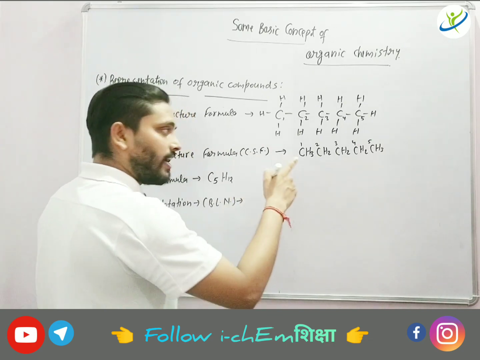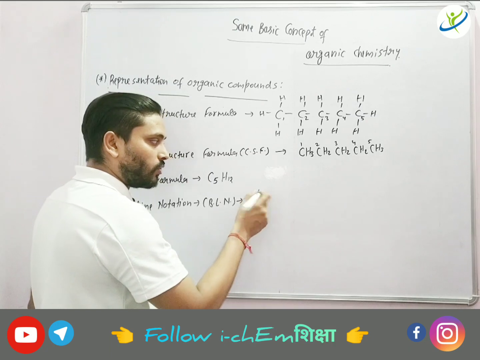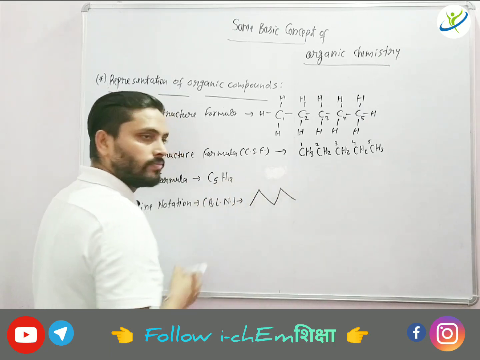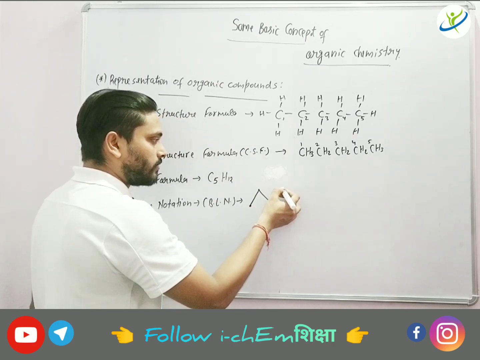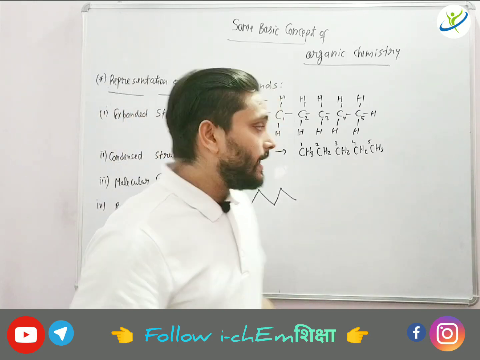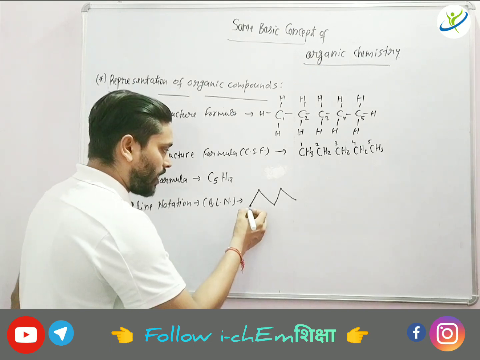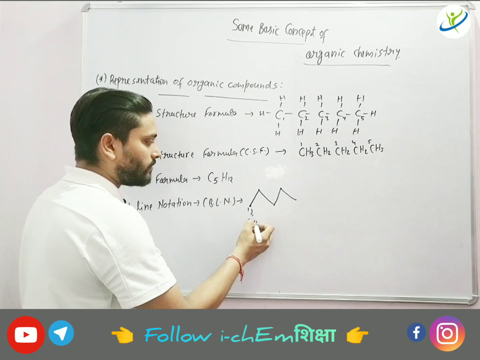How? 5 vertex we will form in the zigzag form. Here how many vertex? 1 2 3 4 5. So we will not show carbon and hydrogen. We will not show carbon and hydrogen. Okay, it is self understood that on this one carbon, how many hydrogen are there? Obviously 3 hydrogen will be there.